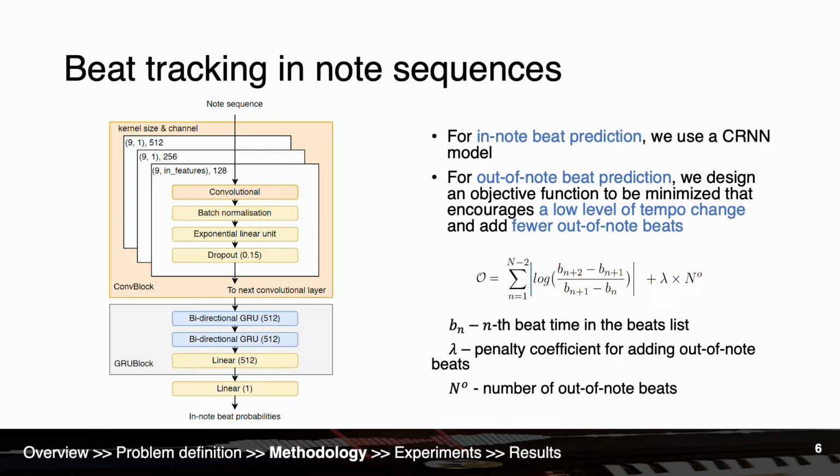In the left figure, you can see the detailed model structure for in-note beat prediction. And for out-of-note beat prediction, we use a dynamic programming method. We design an objective function to be minimized based on music knowledge that encourages a low level of tempo change and adds fewer out-of-note beats. We set a penalty coefficient, lambda, for adding out-of-note beats. This coefficient is tuned based on experiments.